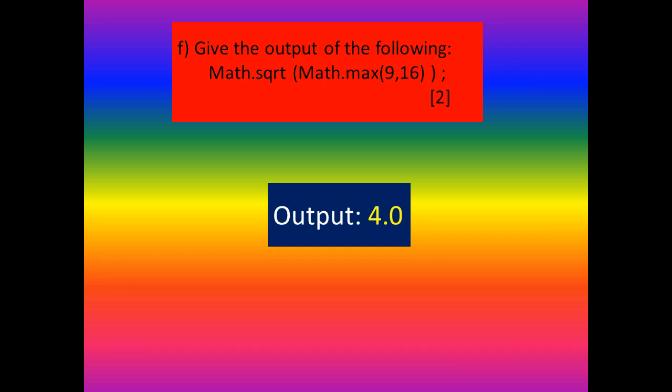Then you can apply the value there: Math.sqrt of 16. The sqrt function is used to find the square root of a value. The square root of 16 is 4, so here we will get the output as 4.0.